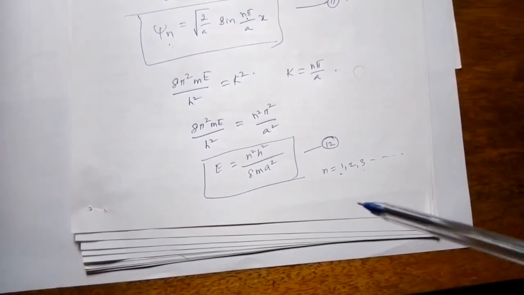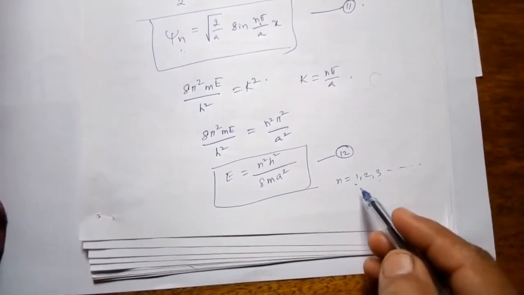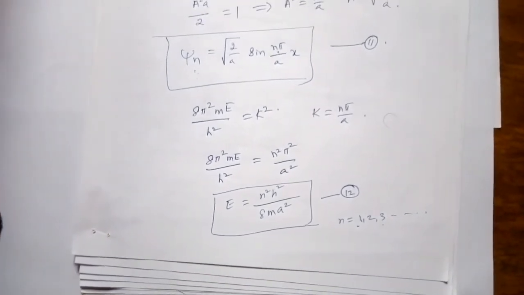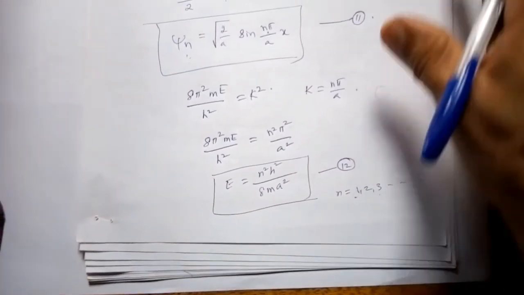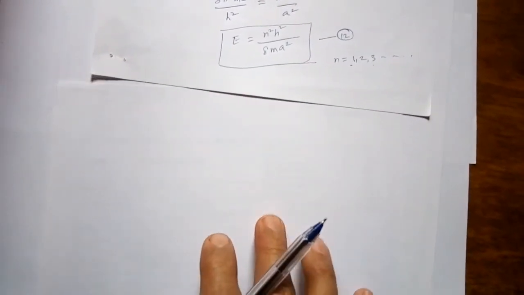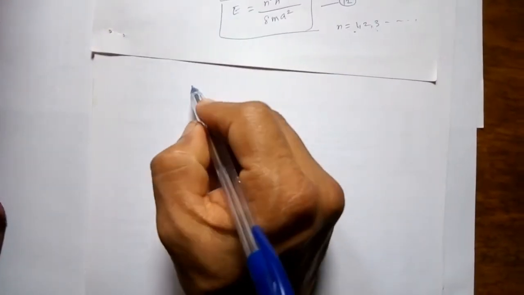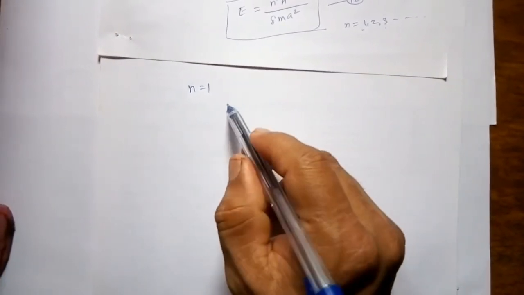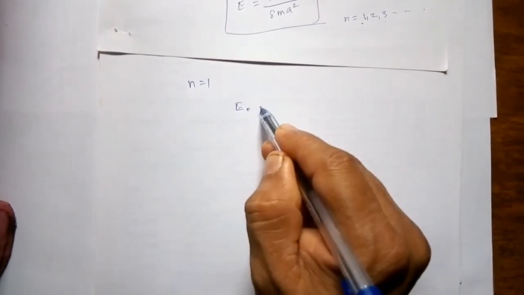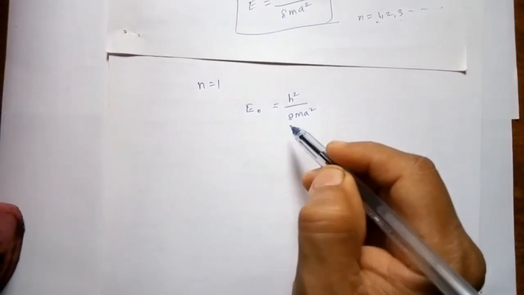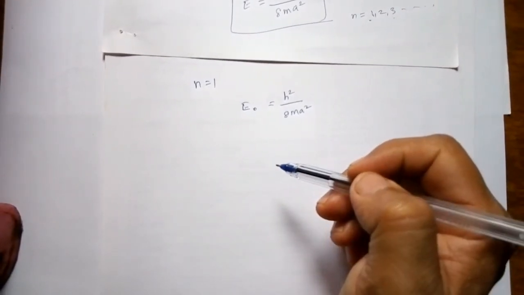Therefore n cannot take value 0. The lowest acceptable value for n is 1. For n equal to 1, the corresponding energy we call the zero point energy. So we write it as E0, that is h² divided by 8ma². This is the zero point energy.